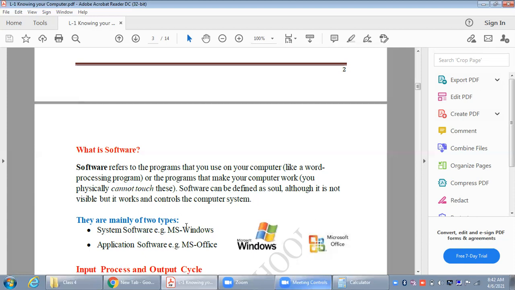Software is of two different types: system software and application software. System software is the software which is required by the computer, which tells the computer how to work: what will happen when somebody does a right click, what will happen if somebody does a left click, how to turn on the system, how to turn off the system. All these instructions are written in the system software.